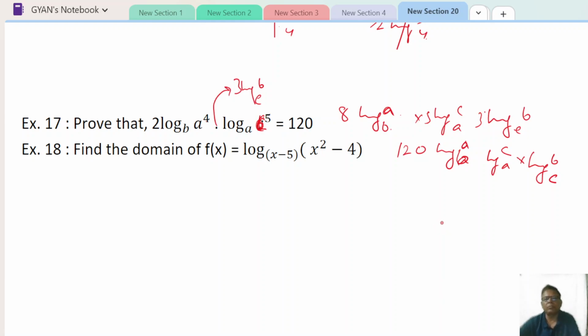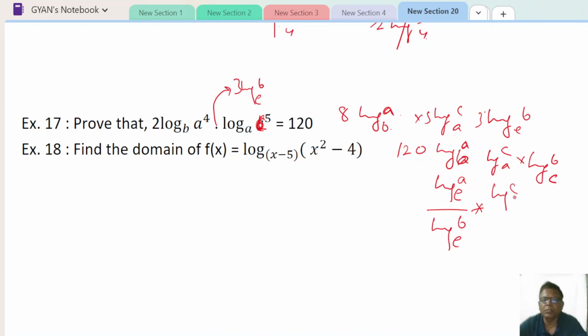Okay, so now what to do? You take something in between. Suppose we take E. So base change formula: log A to the base E divided by log E to the base E. We can write using the base change formula.